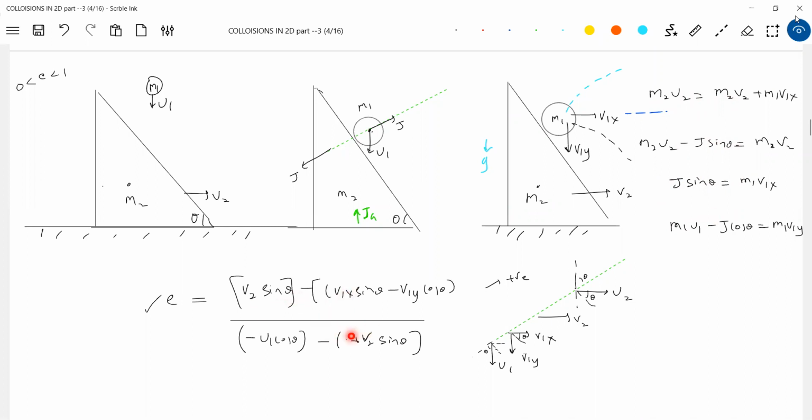If there is friction between the ball and the wedge, then these equations are not valid because impulsive friction should come into the picture, and the impulse will also act on the wedge. Then these two are not valid. So if there is friction between the ball and the wedge, all four have to be modified.